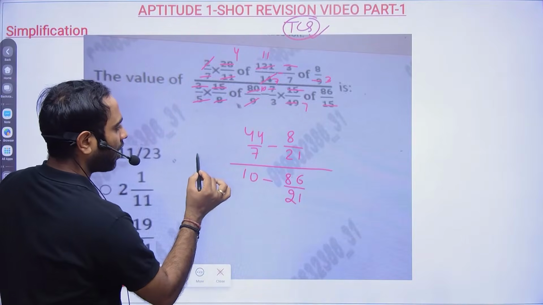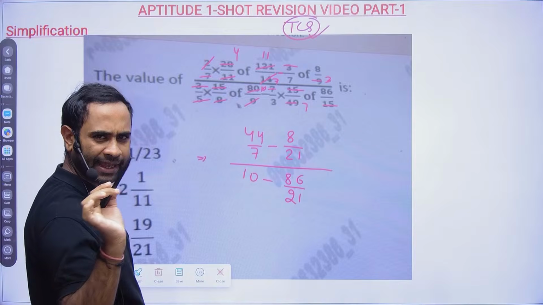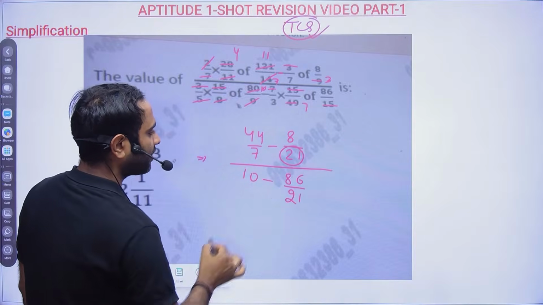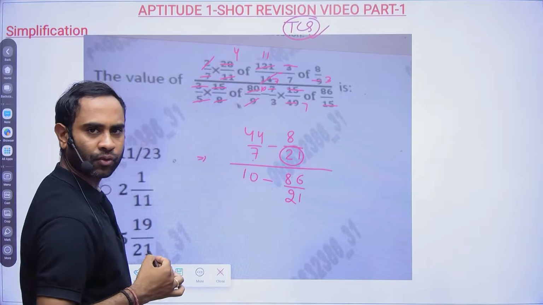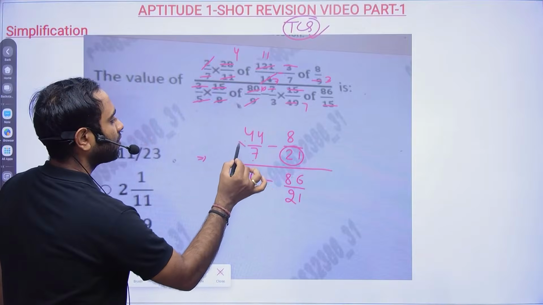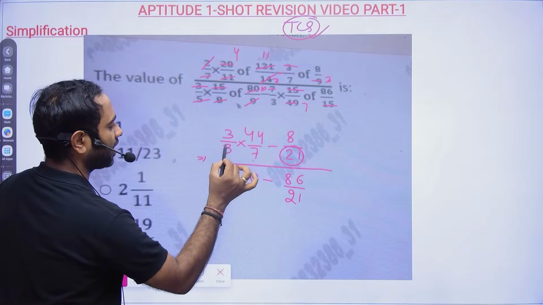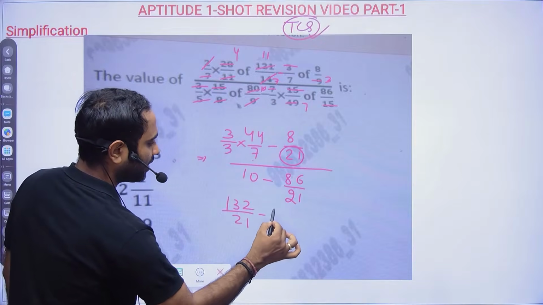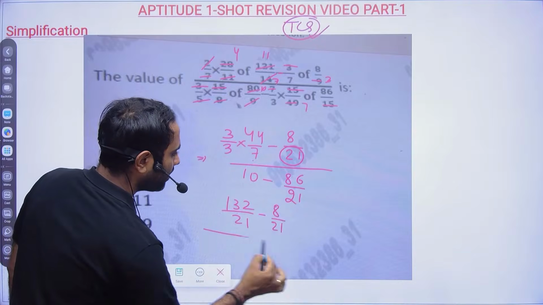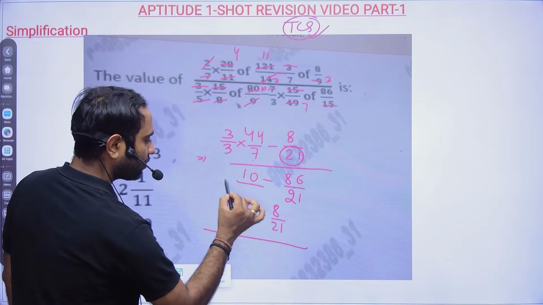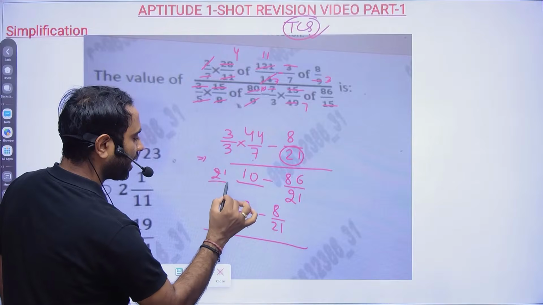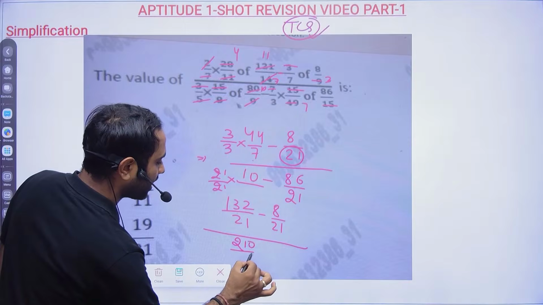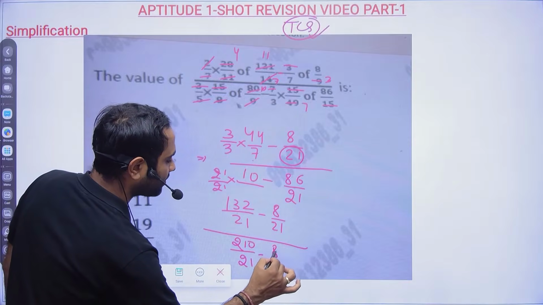Now what we can do here is, see, don't take the LCM every time in the exam. Here you see we have 21, so try to make this also 21. If I multiply and divide by 3, then it will become 132 by 21 minus 8 by 21. Here you have 21, so again you multiply and divide by 21. By that way it will be 210 by 21 minus 86 by 21.